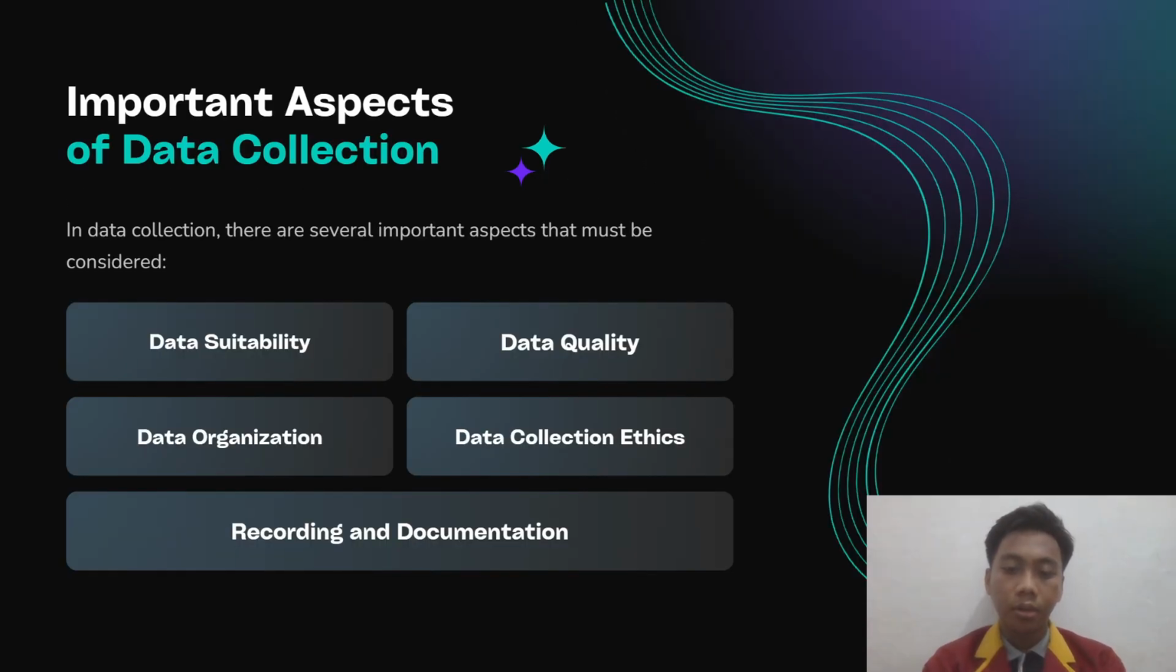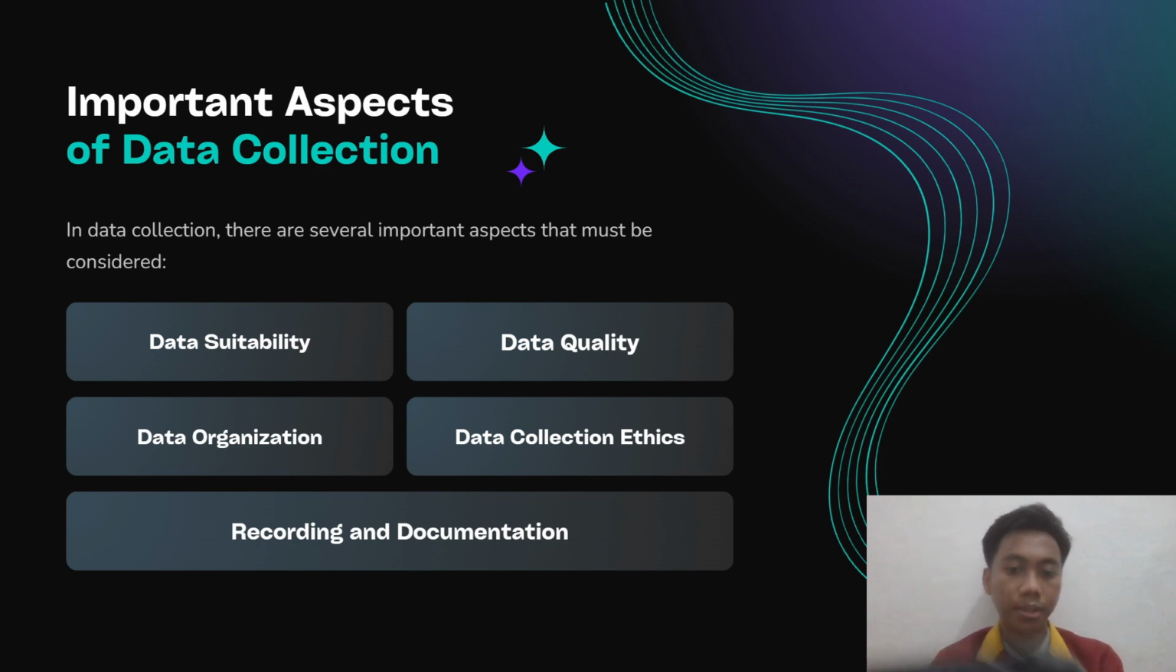Important aspects of data collection. In data collection, there are several important aspects that must be considered: data suitability, data quality, data organization, data collection ethics, recording, and documentation.